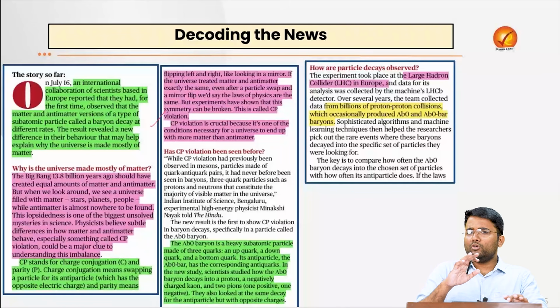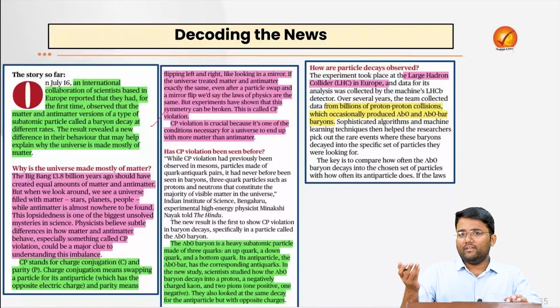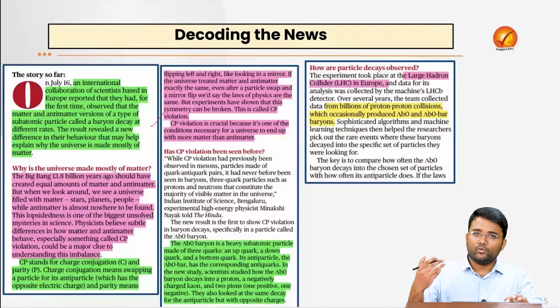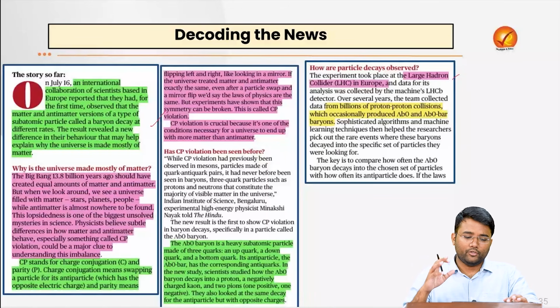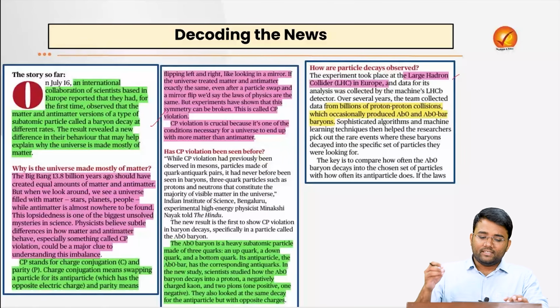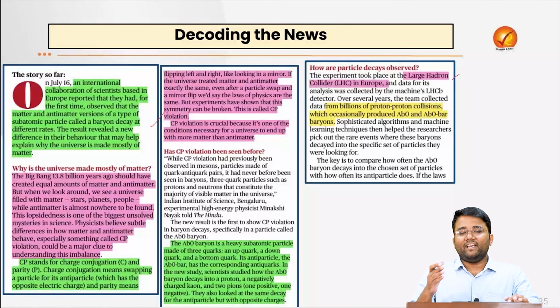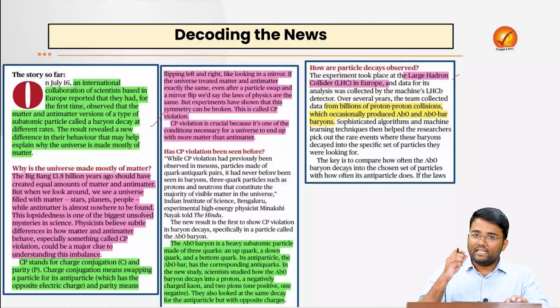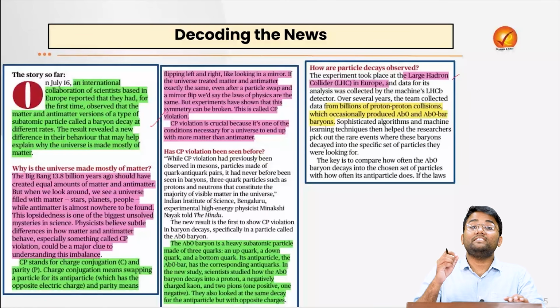The scientists could not fully understand why the matter survived and antimatter vanished. There were studies going on, for example, one of the studies was at the Large Hadron Collider in Europe. And one possible reason can be that nature may treat matter and antimatter differently, and that is the phenomenon called CP violation.